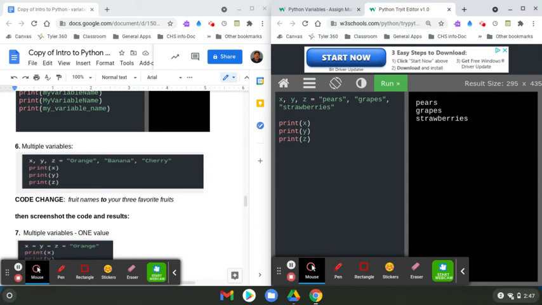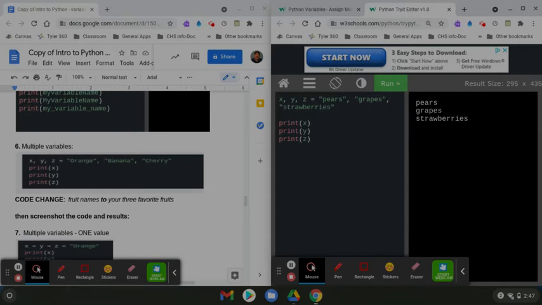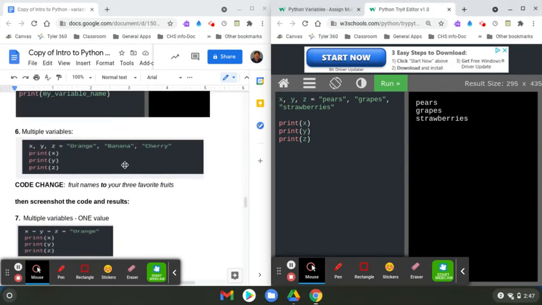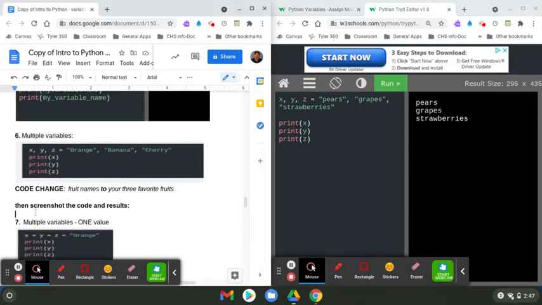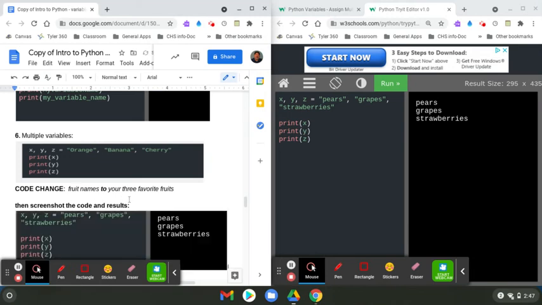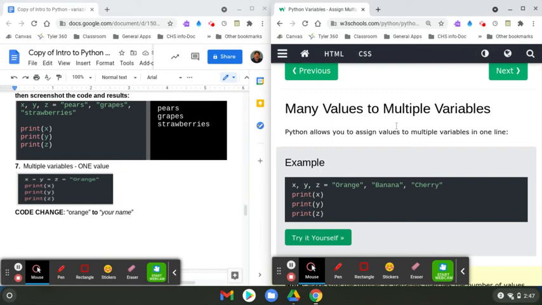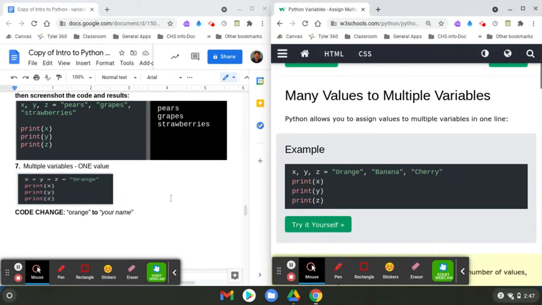And now I'm gonna do Shift Control, button above the six. Grab this thing like this real quick, bang, and then copy it to the clipboard. Let me see where it was. It was right here. So I'm on number 6. So Control V, and now I'm dealing with number 7. Remember, close this out, go back to the original, and now we're looking for multiple values for multiple variables for one value.